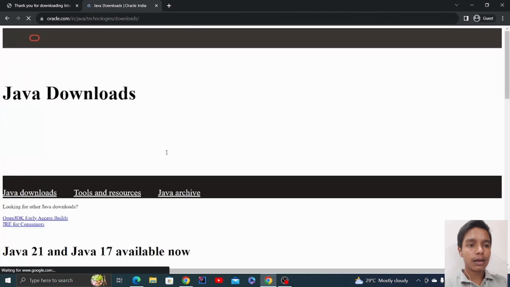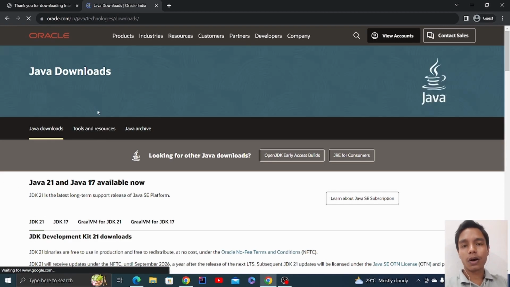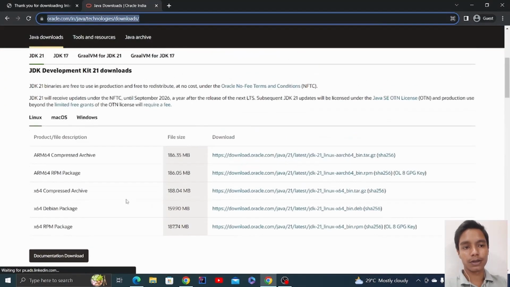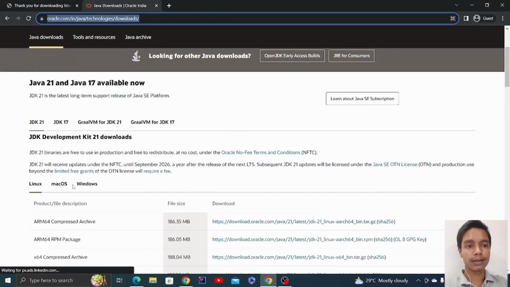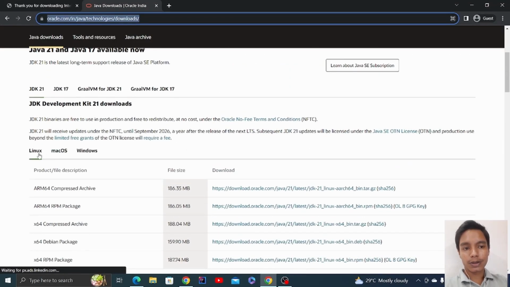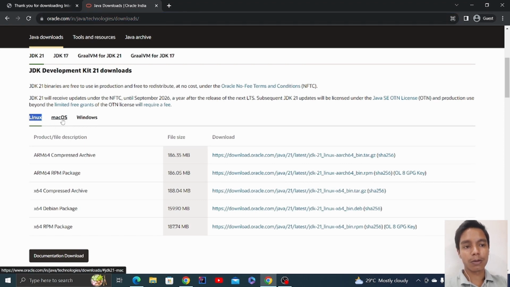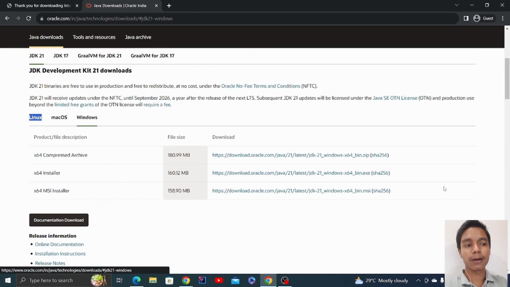On oracle.com you will find different versions of JDK as per your operating system. If you are on Linux, you can download it from here. If you are on Mac OS, you can download it from there, and if you are on Windows, you can download it from here.